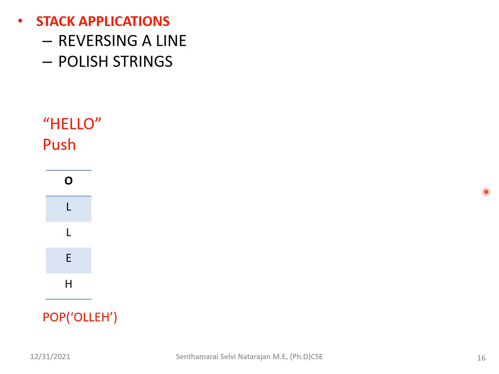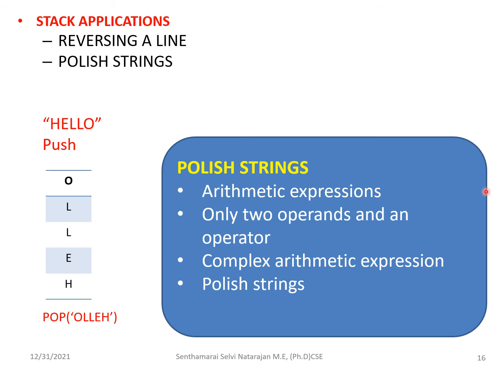The next is Polish strings. What are Polish strings? First we will know why these strings are needed. Arithmetic expressions have operands and operators. But the machine can only understand two operands and an operator.